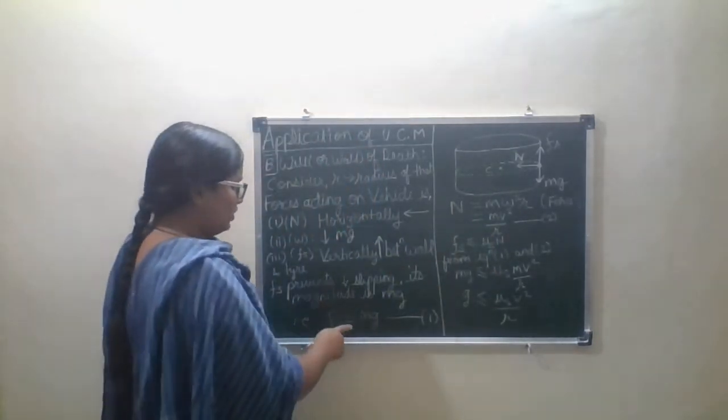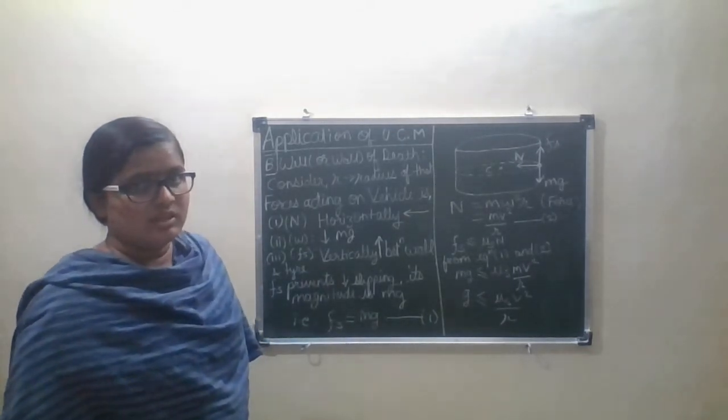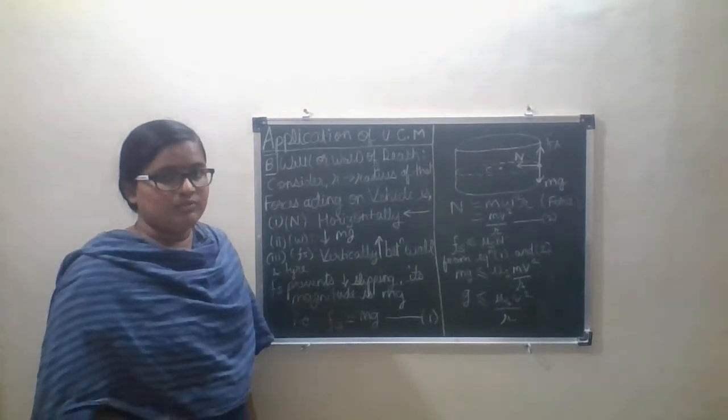So equation 1 is the static friction, which prevents the slipping of the vehicle.